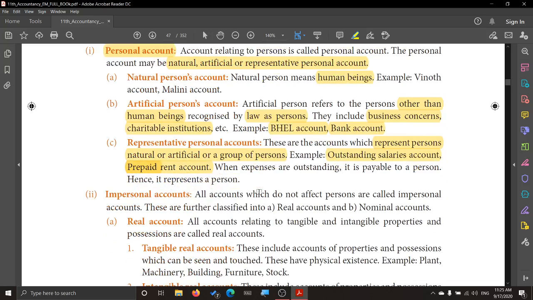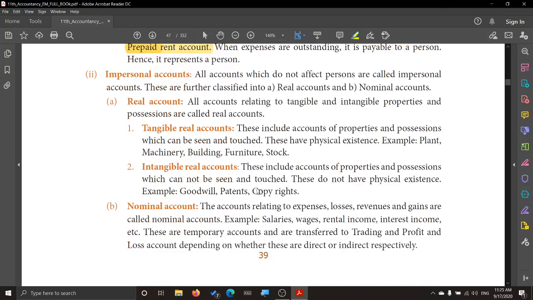Next we go on to see impersonal account. Impersonal accounts are those which do not affect a person. All the accounts which do not affect a person, you call them impersonal. They are categorized as real and nominal. So impersonal account has two headings, real and nominal. Under real, tangible real and intangible real.